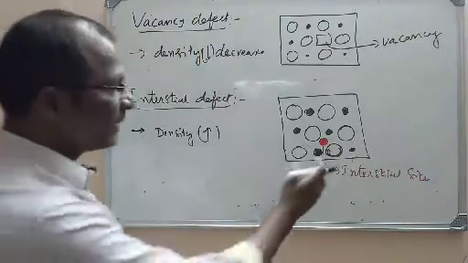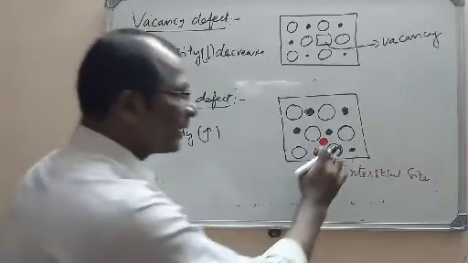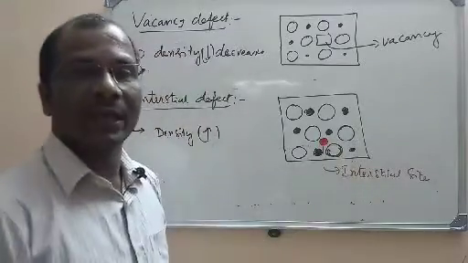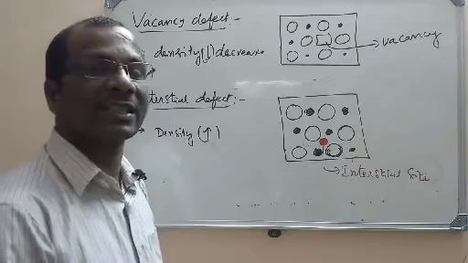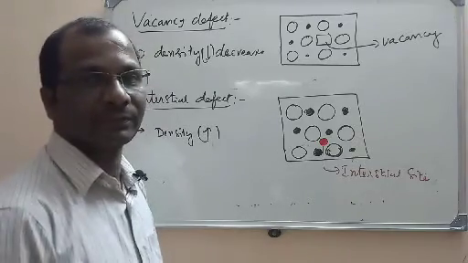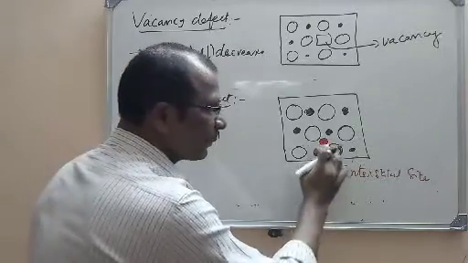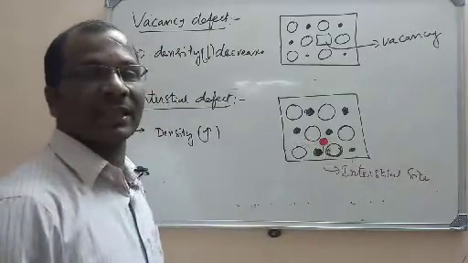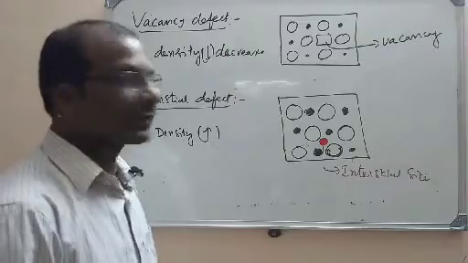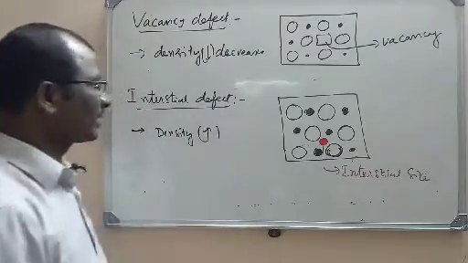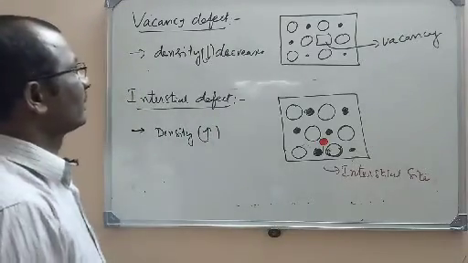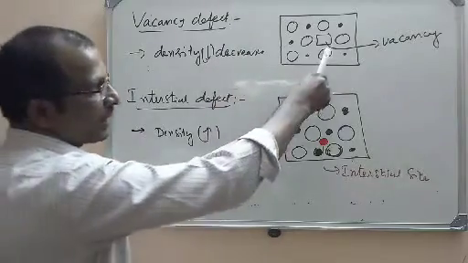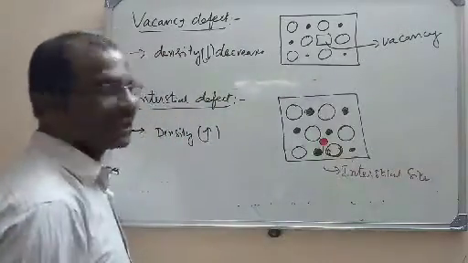But here, this defect is due to the occupancy of the interstitial site by atoms. Some atoms occupied the interstitial site, so the regular arrangement is deviated, and an interstitial defect has occurred. In a vacancy defect, one atom or particle will leave and create a vacancy.